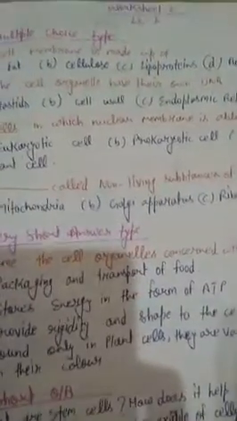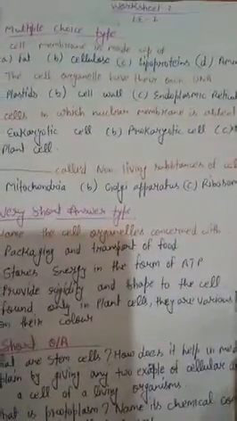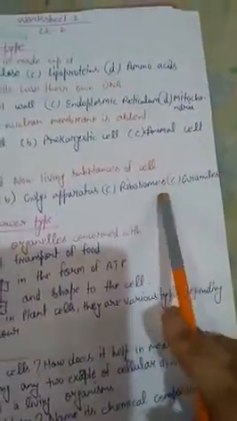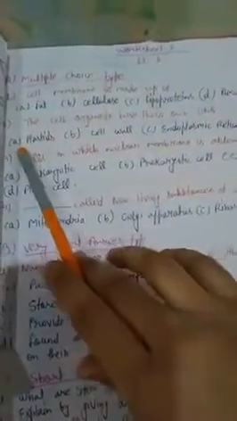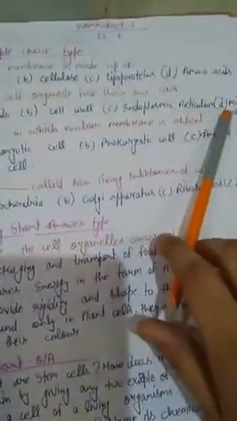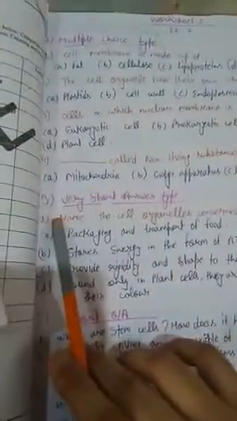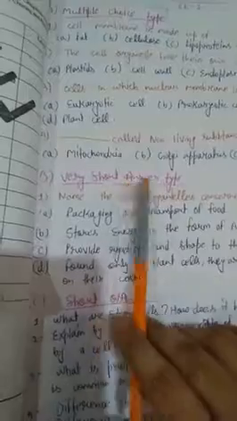Now the next question is, dash called non-living substances of cell. Mitochondria, Golgi apparatus, ribosome, or granules? Its answer is granules. Granules are called non-living substances of cell. So the answer of the first question is lipoprotein, second is mitochondria, third is prokaryotic cell, and fourth is granules.